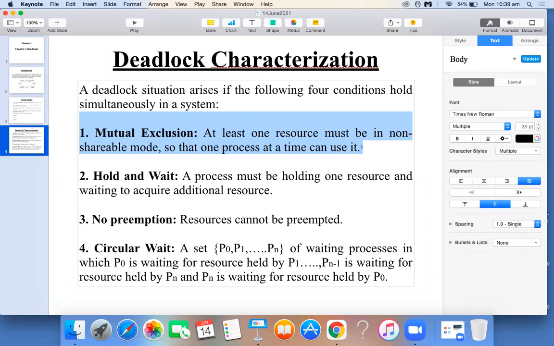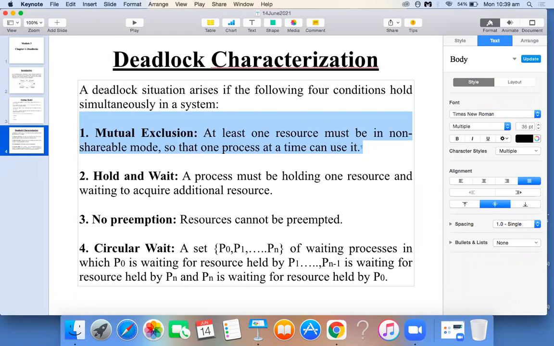So to make your computer system move to a deadlock state, at least one resource should be in non-shareable mode. What is non-shareable? The resource which cannot be used by multiple processes or multiple programs.